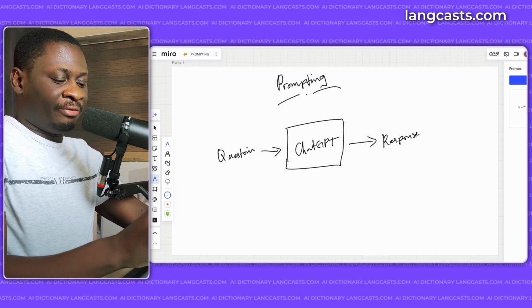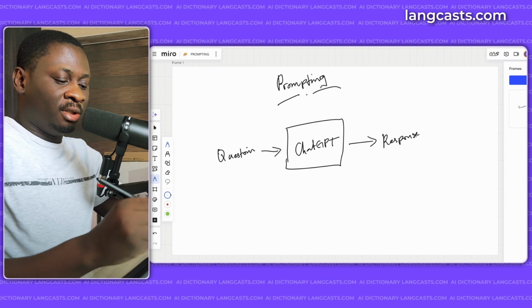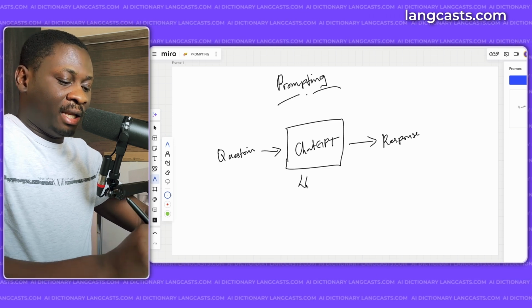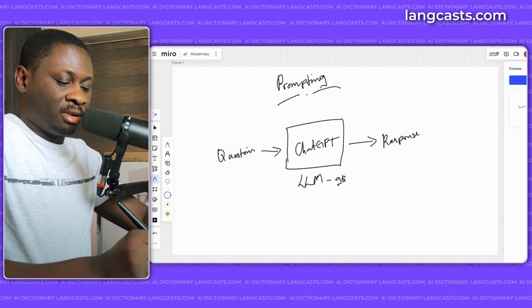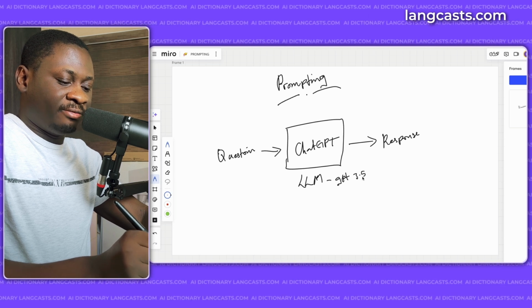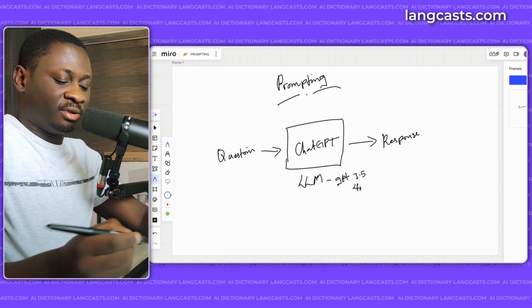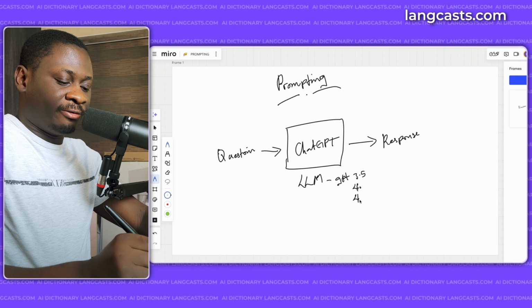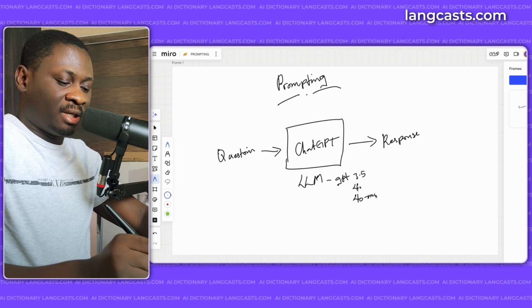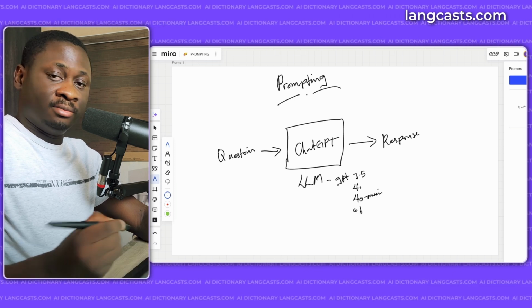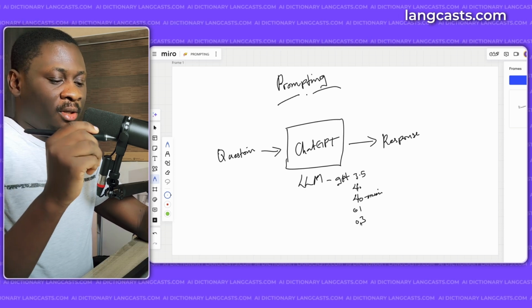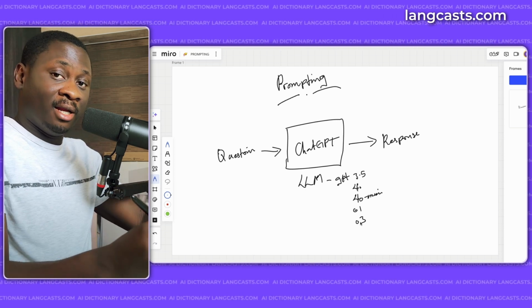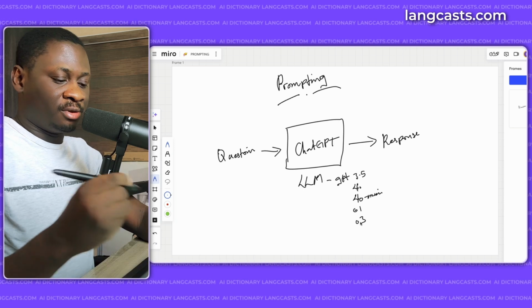So we feed our question to the chatbot. The chatbot is powered by a large language model. Those are your GPT. I think we started from 3.5, then we went to 4. That's for OpenAI. Then there was 4.0 mini, I think, then o1, and now we're at o3. So our question goes into this chatbot, which is powered by an LLM, and we get a response.